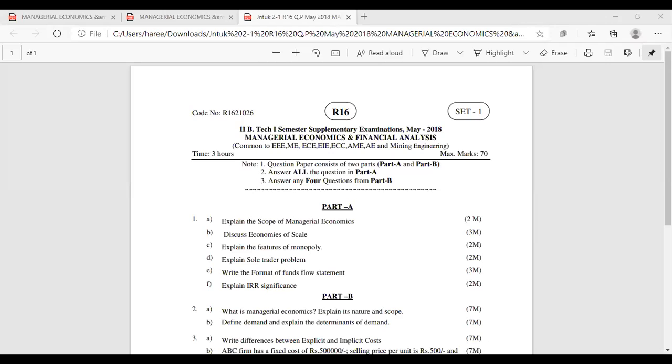Anyhow, I will be sending the papers I have downloaded so far. You study the total syllabus from the first three units. Later, you take these question papers and see how they are asking the question on each topic.